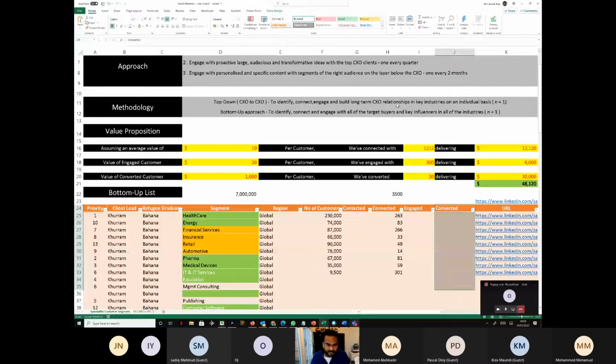So what we are trying to do is put a dollar value on things. For example, we are having this meeting. There is no money associated with this meeting, but if we calculate that each one of us spends at least 1 hour in this meeting, and each one of us is worth $100 per hour, or $10 per hour, if 10 of us are there in this meeting, we have spent $1,000 worth of value just by coming to this meeting. So it's always good to associate dollar value to everything that we do.